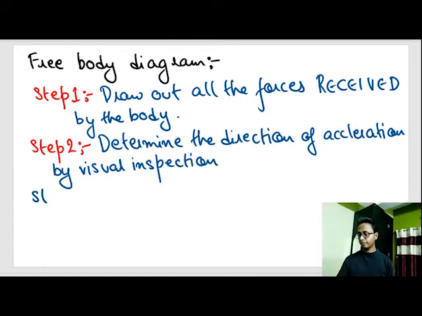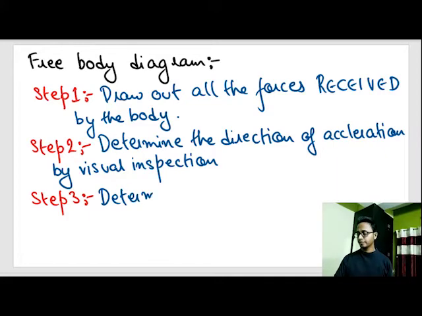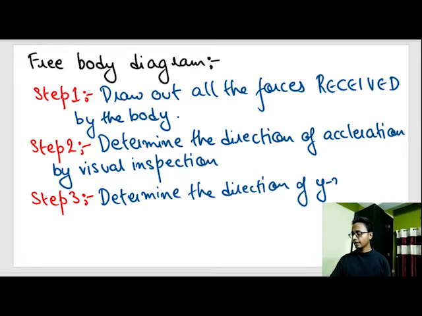Step 3 is assign coordinate system. That means assign the x-axis and y-axis, the positive of the y-axis, positive of the x-axis, negative of the x-axis and negative of the y-axis. You can determine in any direction as long as you keep it consistent. Determine the direction of the y and x axis, or coordinate system.